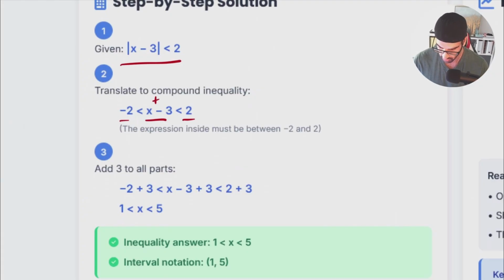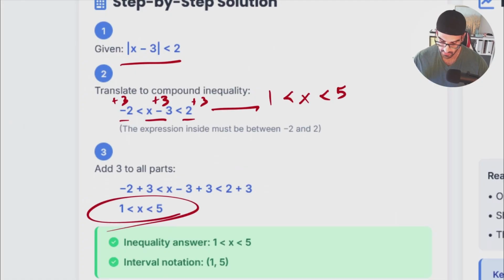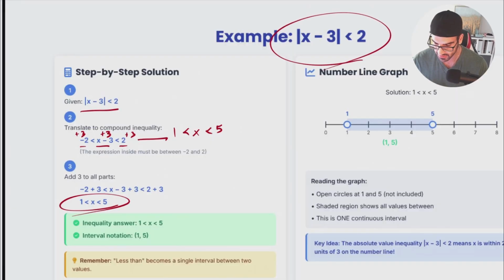So add positive 3, because I would like to get negative 3, positive 3 on this side. But rather than just doing that on the right side, we also have to do it on the left side. So positive 3. At this point, I do have my x in the middle, I do have my 5, and after that, I do have my 1. It means that if I use any x between these two numbers, this section is going to be right.